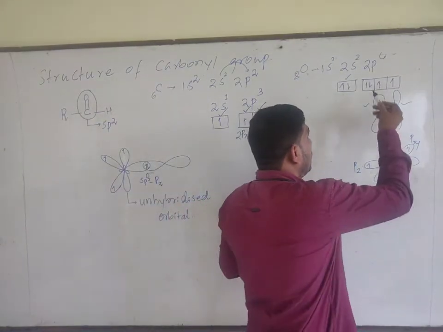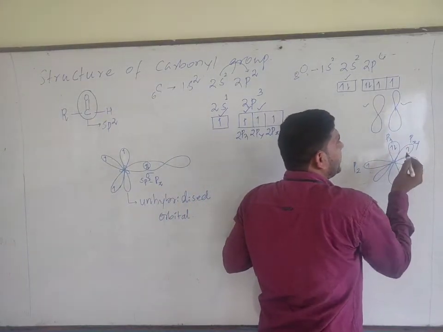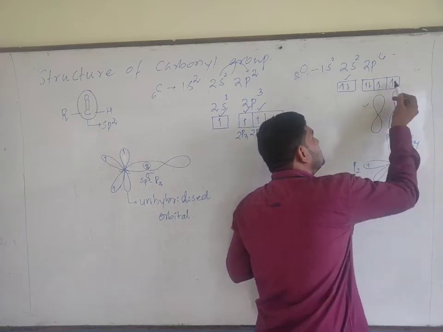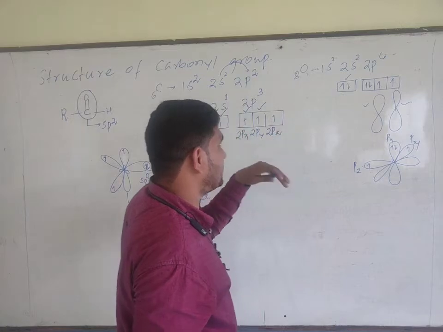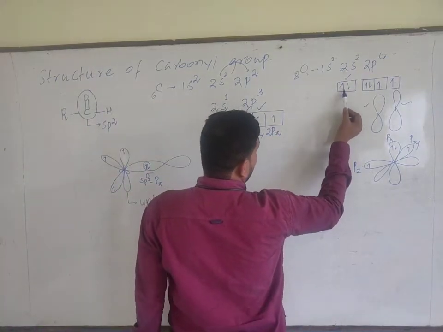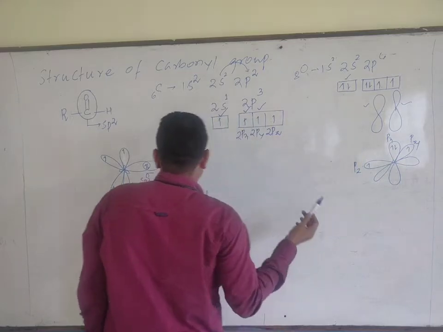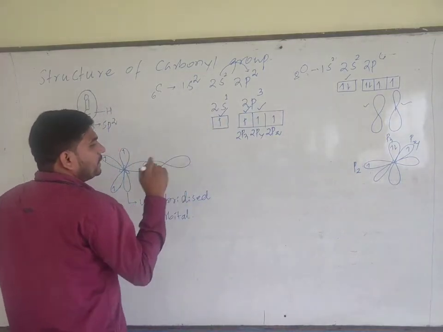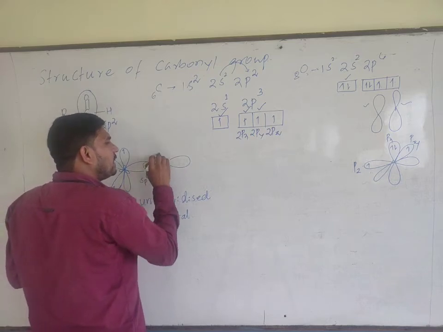But over here px is completely filled. Py contains single electron, pz contains single electron. 2s is there, that is the outermost orbital, containing totally how many paired electrons? 2 paired, unpaired 2.